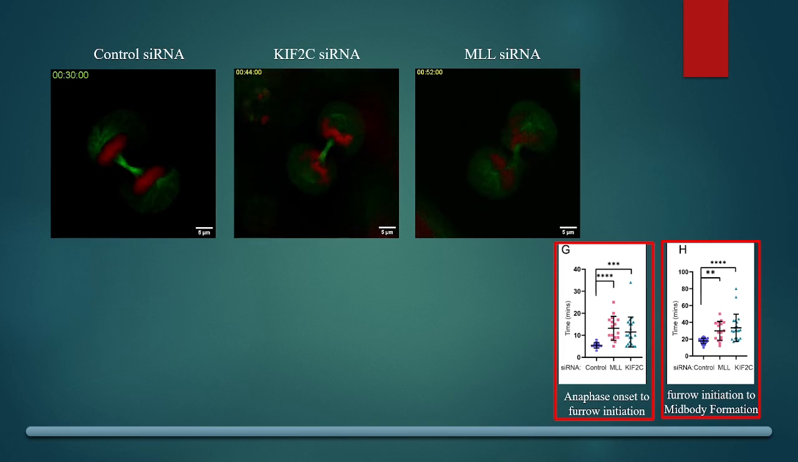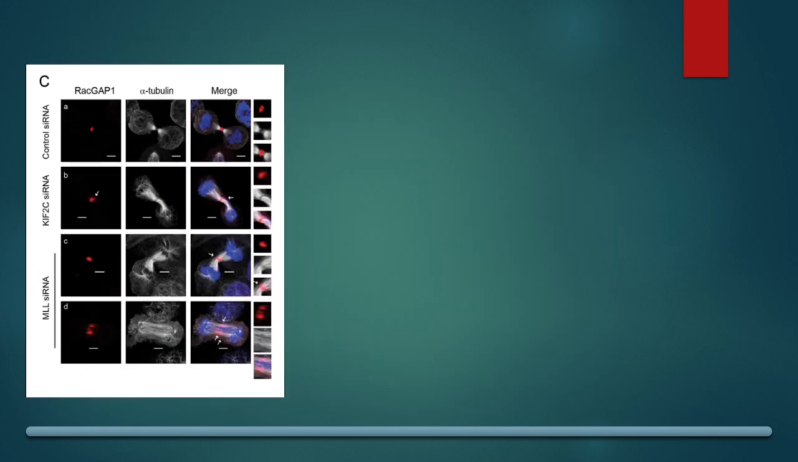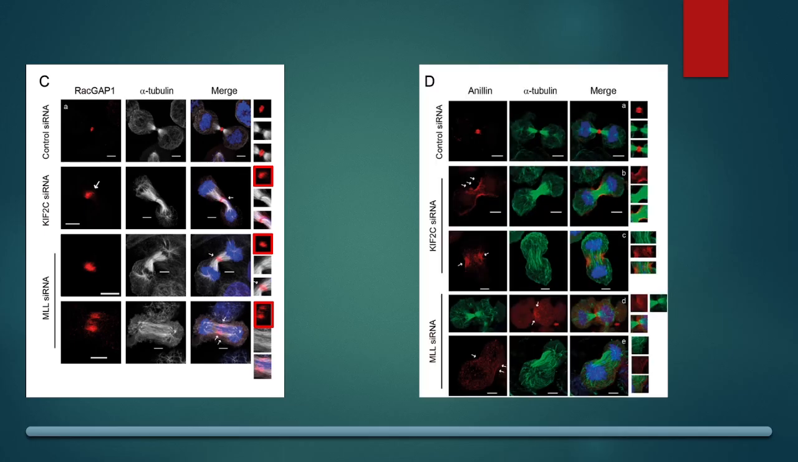Interestingly, the depolymerase activity of KIF2C is essential for proper midbody formation. Cells expressing a mutant KIF2C which lacks this activity show abnormal midbody structures and delayed furrow initiation. Because dynamic microtubules are needed for correct central spindle positioning and cleavage furrow formation, the team examined the localization of RACGAP1 and anillin. Control cells showed compact RACGAP1 at the ICB, but MLL or KIF2C depleted cells showed misaligned or dispersed RACGAP1. Similarly, anillin failed to progress to a constricted contractile ring in depleted cells, remaining at an early furrow stage.